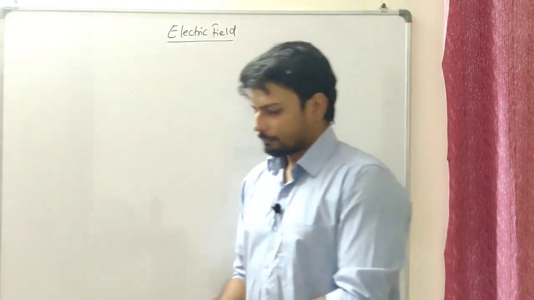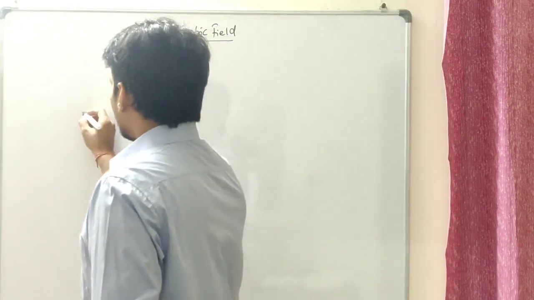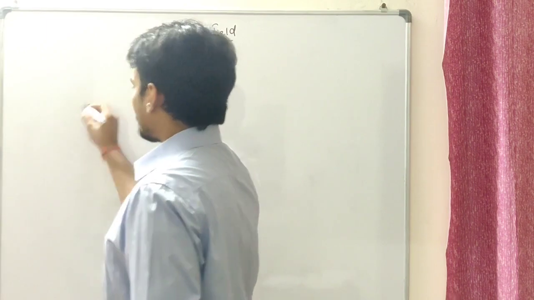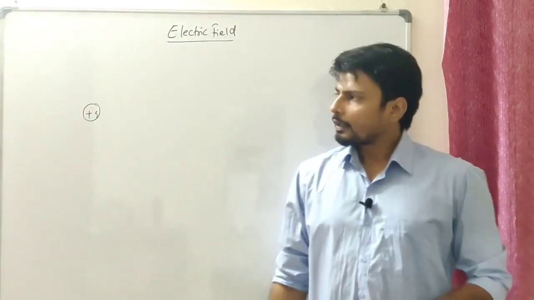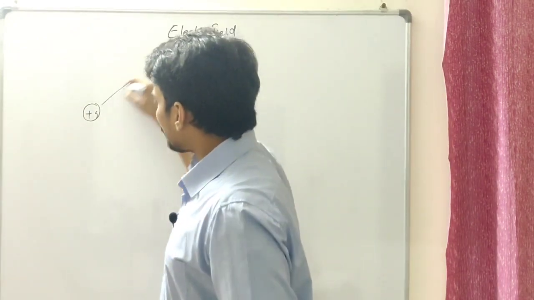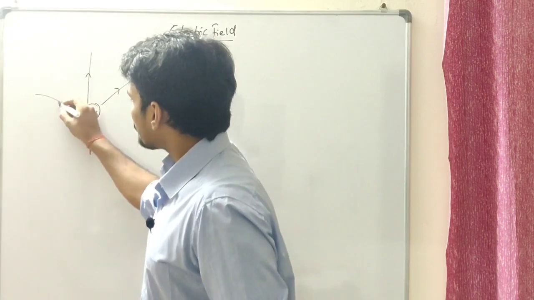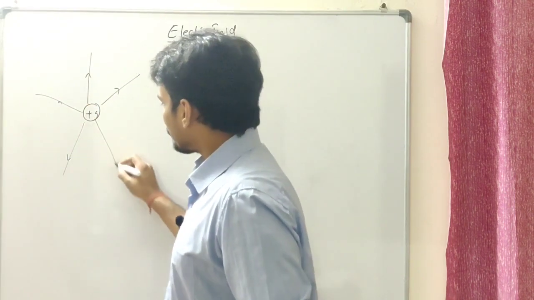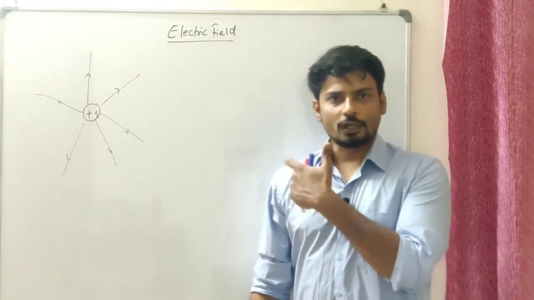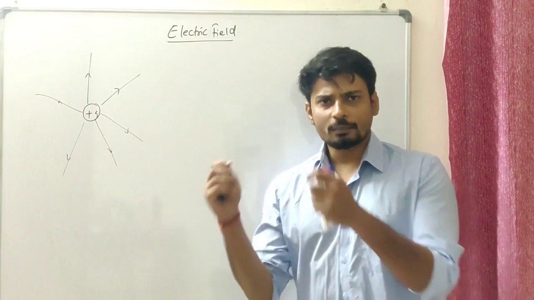Okay. Now, a very basic simple thing I need you to understand: if I have a plus q charge kept over here, it's going to create some field. The field is going to be spherically outward, or you can say radially outward, like this. Fair enough. Now, if I bring another charge, not that huge, which is going to impact this charge itself, it's going to be a small charge.